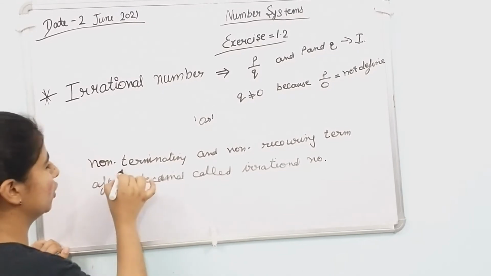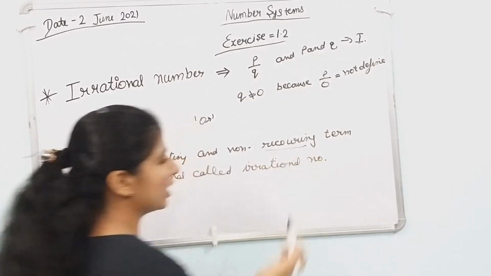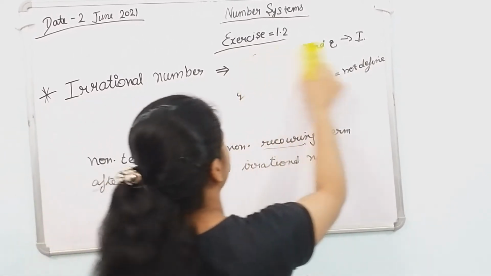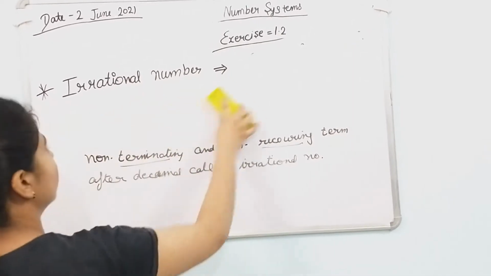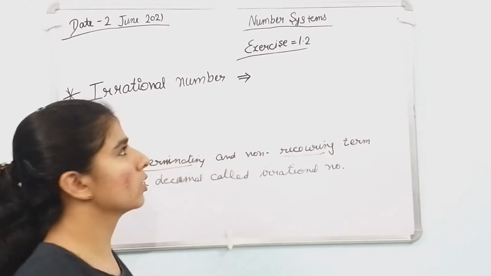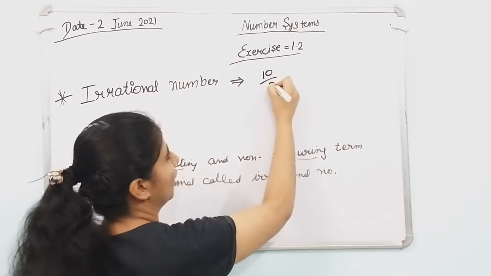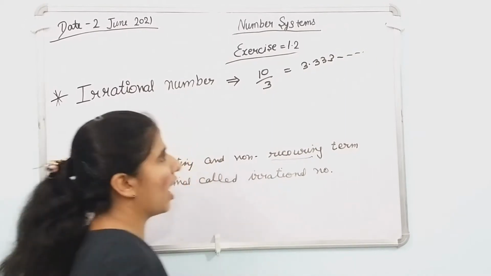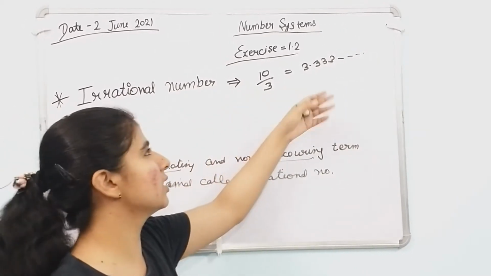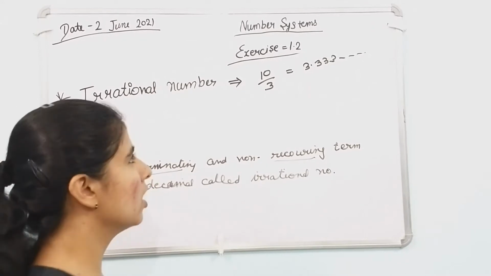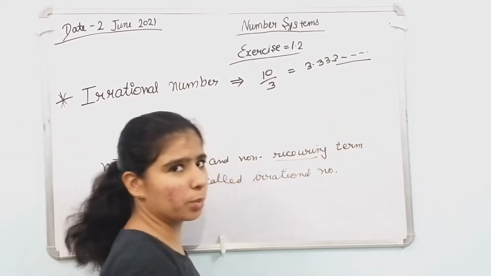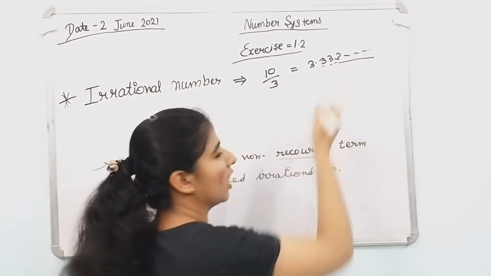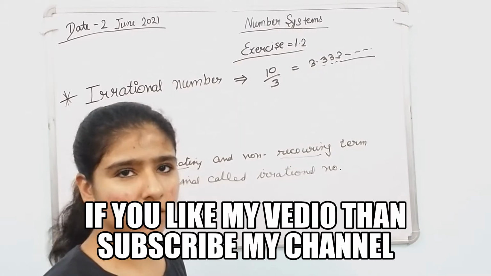In this definition, there are two new words, terminating and recurring. What is terminating and what is recurring? Now we study these words. 10 upon 3 is 3.333 and so on. After dividing 10 by 3, the answer is 3.3333 and so on. This continues and never stops, so it is called non-terminating. And the 3333 repeats, so it is called recurring.